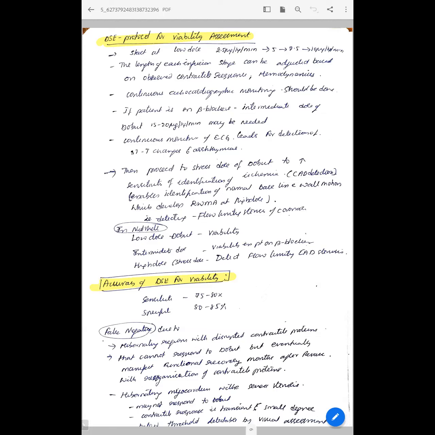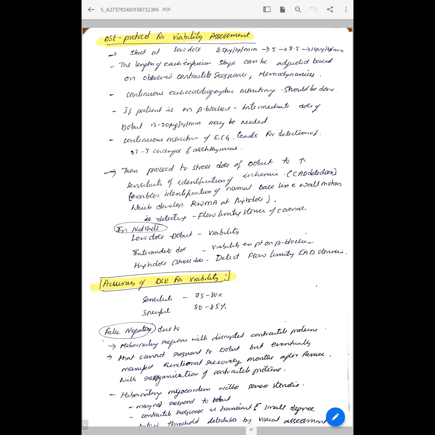And if the patient is on beta blockers, then the patient may require a little higher dose even for the viability assessment, that is 15 to 20 mics. And continuous monitoring of ECG, and you should also look for ST-T changes and arrhythmias. Then after doing this low dose, you have to proceed to the stress dose of dobutamine to increase the sensitivity of identification of ischemia.